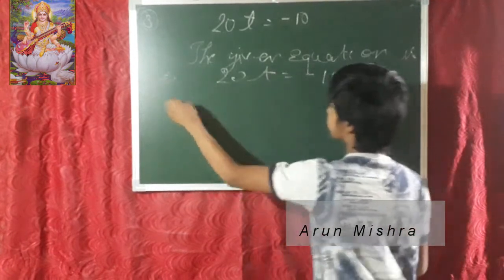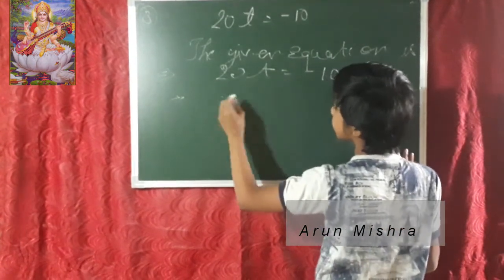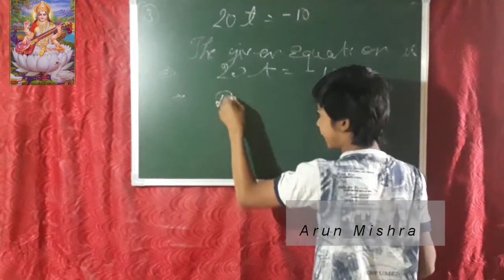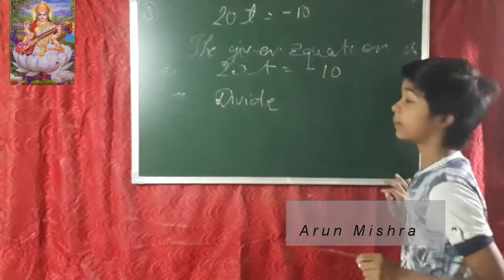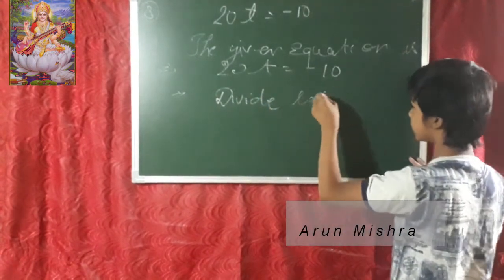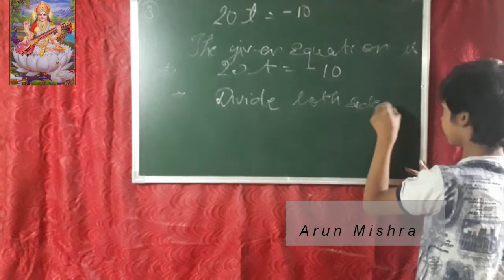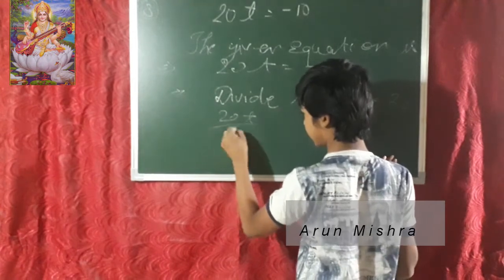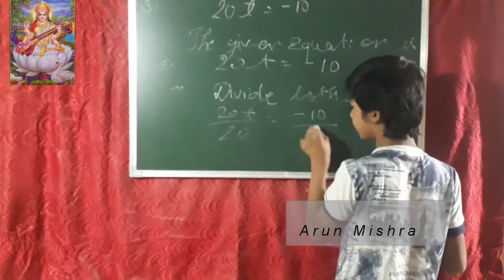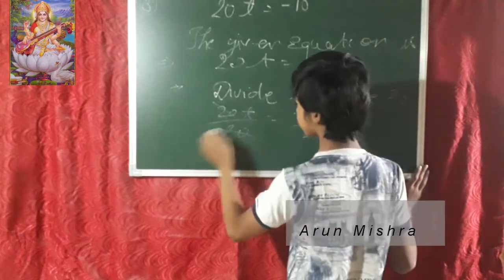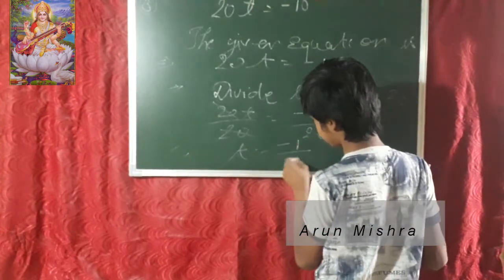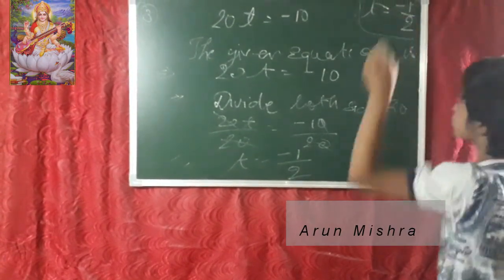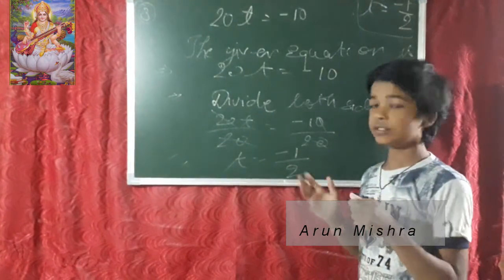It is multiplying with this t, so divide both sides by 20. 20t upon 20 is equals to minus 10 upon 20. The 0s cancel, this 20 cancels, t is equals to minus 1 upon 2. The value of t is minus 1 upon 2. So this is our equation's answer, but now we are going to check it.